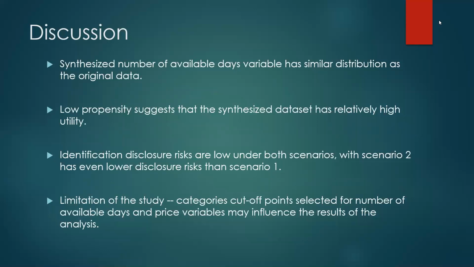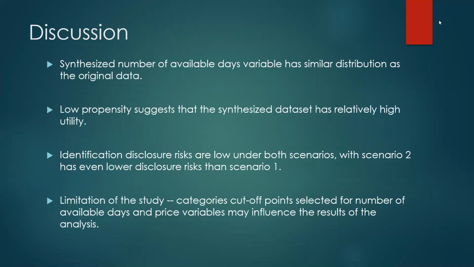Because if the cutoff point is 300 days for category 6, and we have a property that is available for 299 days, that doesn't mean it is really different from a category 6 property. So I think the selection of the cutoff points and number of categories we break this variable into may influence the result of the analyses.